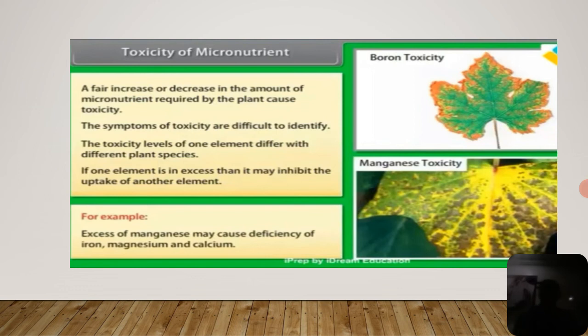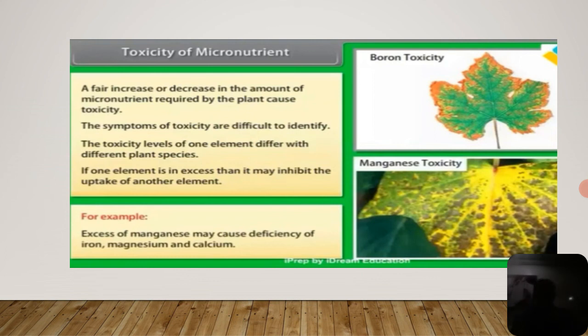For example, the excess of manganese may cause deficiency of iron, magnesium and calcium. As I told you, if one element is in excess, it will inhibit the uptake of other elements. If manganese is increased in the plant's absorption, it inhibits the uptake of iron, magnesium and calcium.